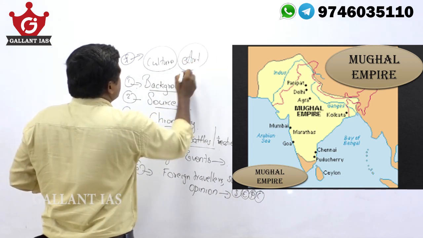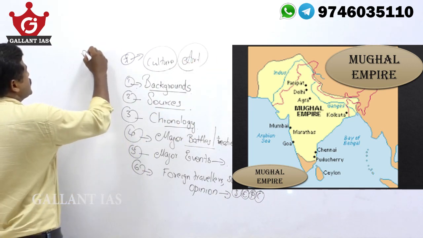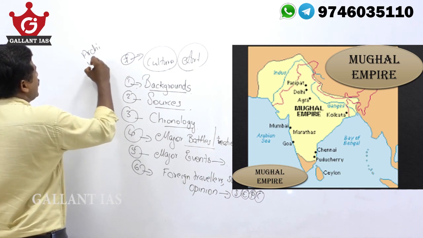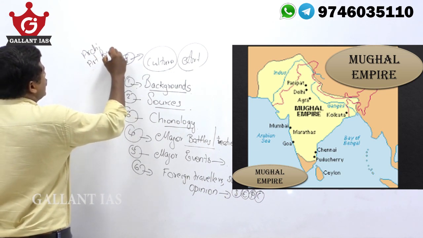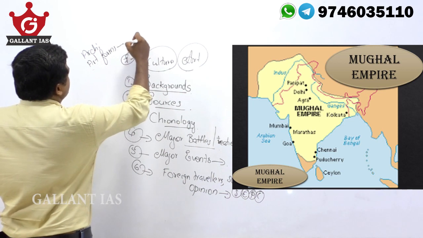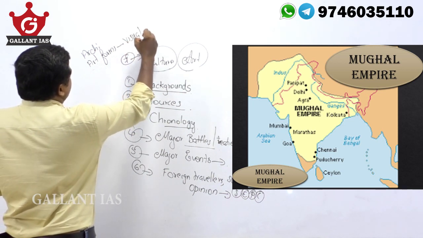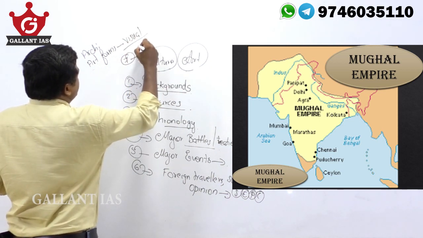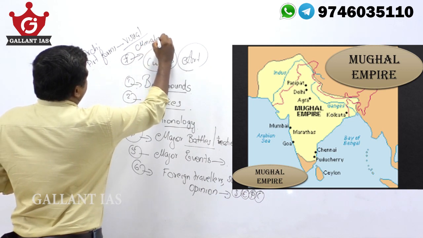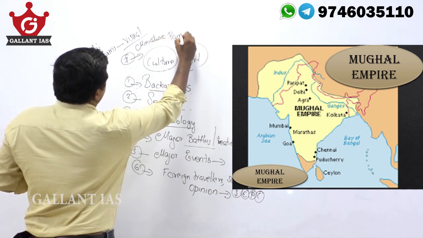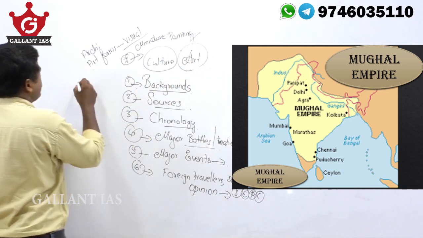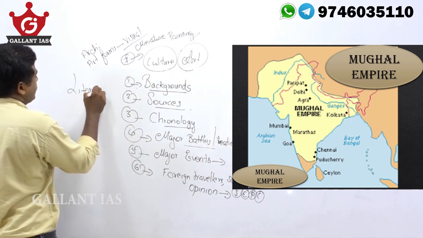For example, the growth of Mughal architecture, art forms, definitely visual arts, especially Mughal miniature painting, and their contributions to literature.